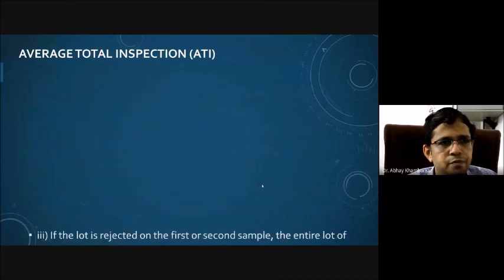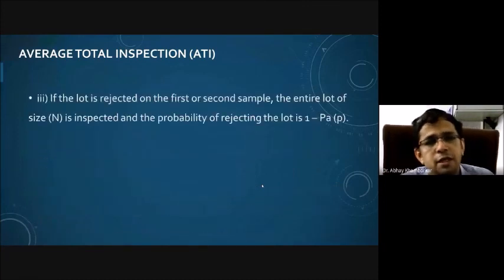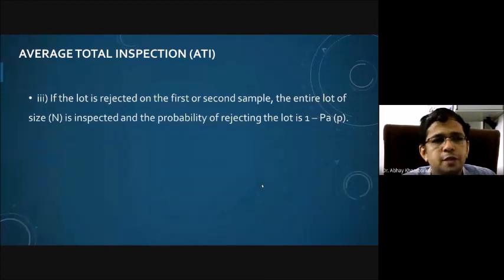But if the lot is rejected on the basis of the first or second sample, then the entire lot of size N is inspected. If I am talking about a rectifying sampling plan and the lot is rejected, then each and every unit of the remaining lot is inspected, and the probability of rejecting the lot is 1 minus PA.